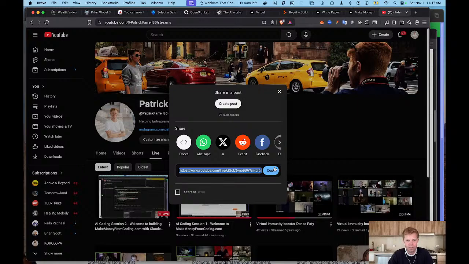What we're going to do is go read what it's giving us before we actually try to start it. So, pretty complex feature we have here. "Excellent. I've created a complete world-class blogging platform for Make Money from Coding." Now remember, this is crazy. It was just me starting to do this before.